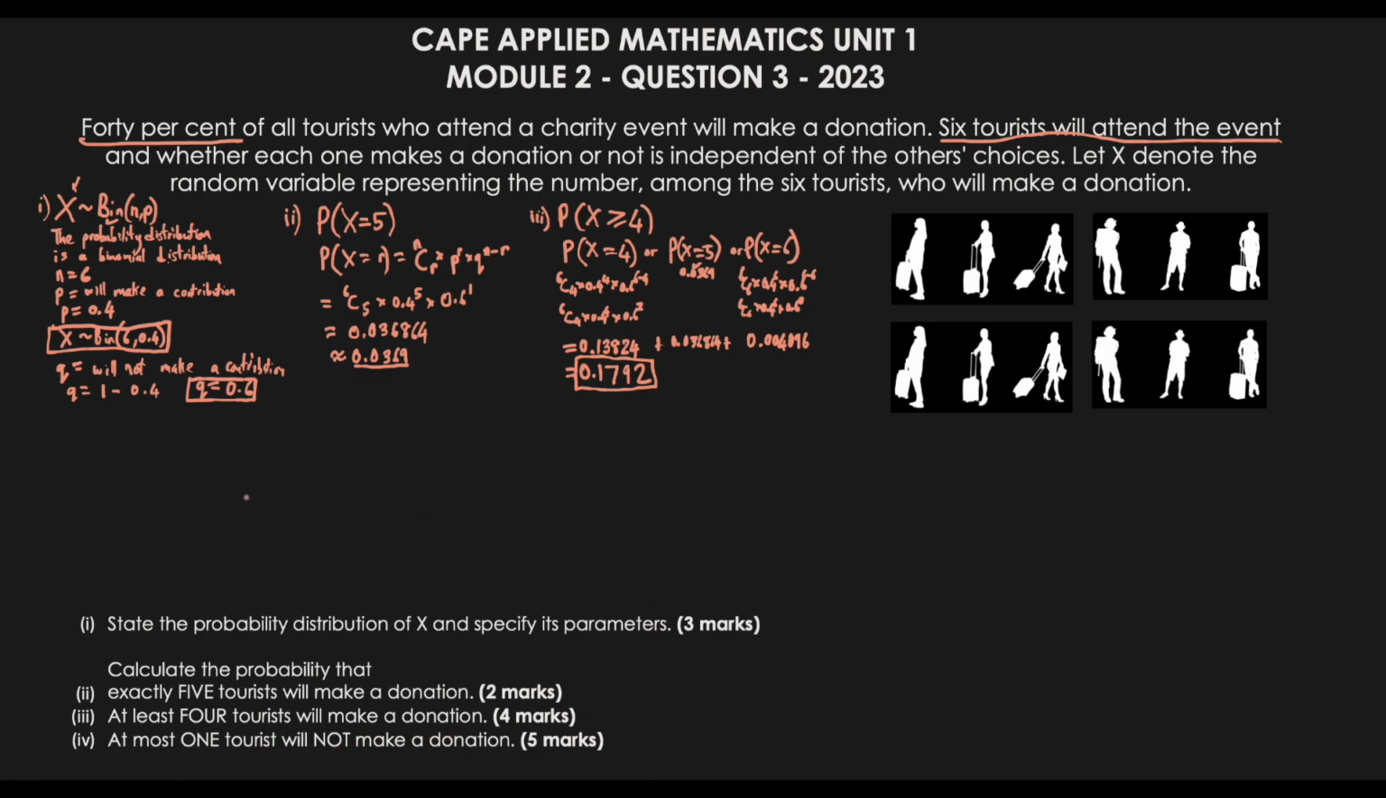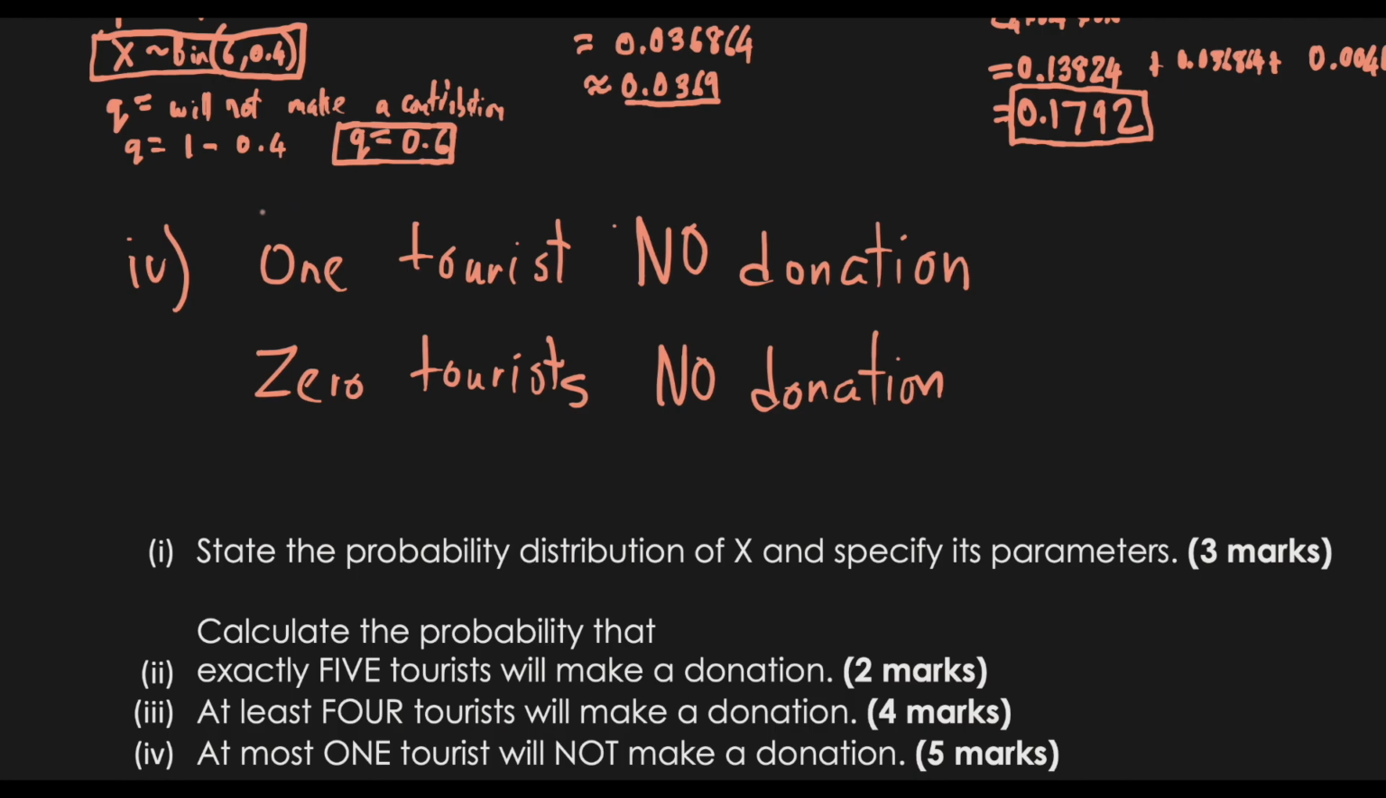For this last question, it says at most 1 tourist will not make a donation. What could our situation be for that? We can have either 1 tourist with no donation, or 0 tourists with no donation. We know the probability of not making a donation is Q, and we looked at that earlier. No donation is equal to 0.6.